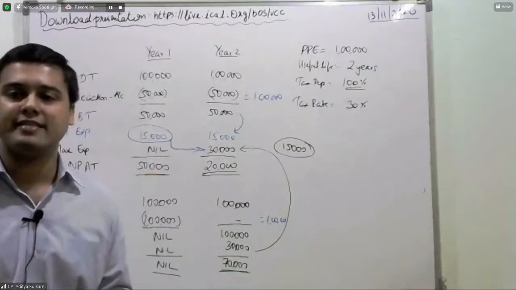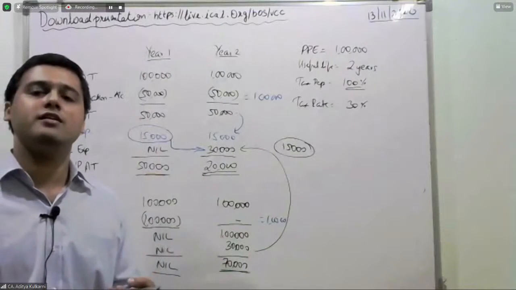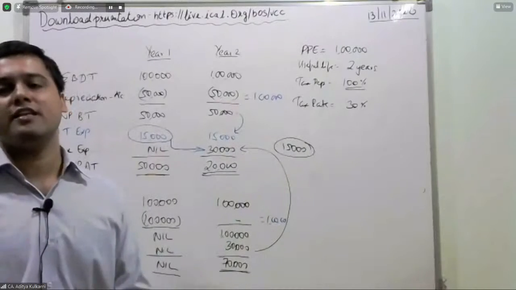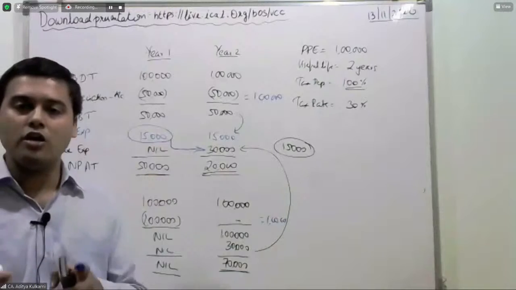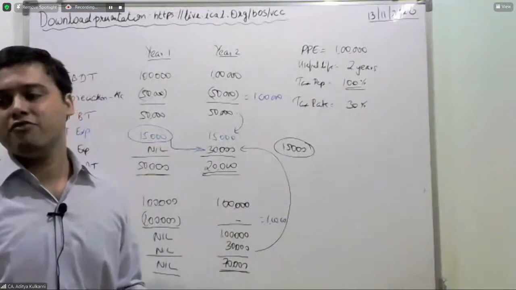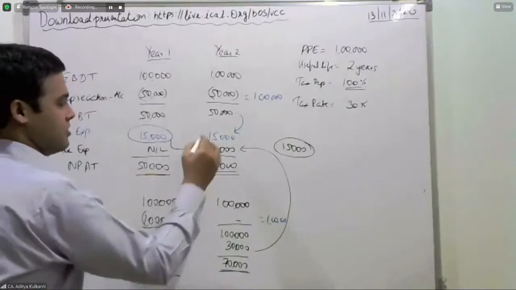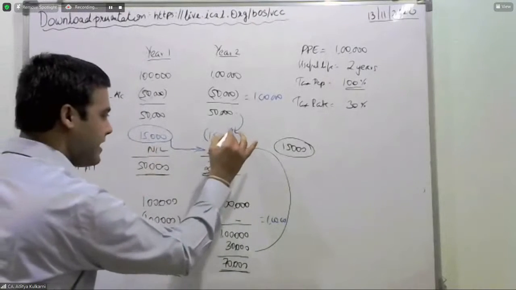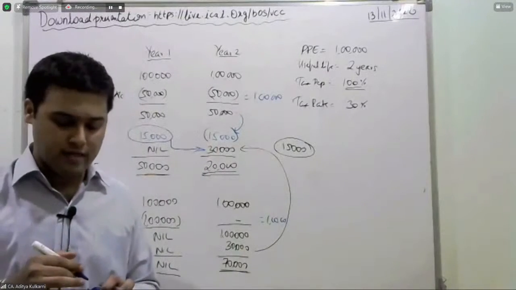Why, sir? Because the cause of the difference itself has met with a reversal. Reversal means they have become equal. The cause of the difference has been nullified. So therefore, the deferred tax liability has to be reversed. This will now be reversed.